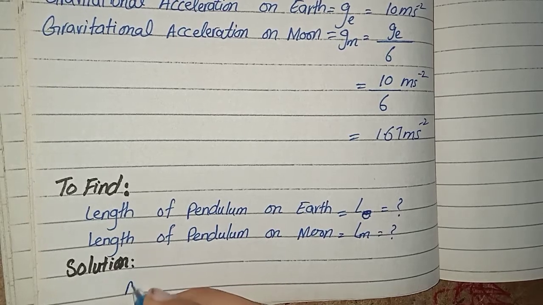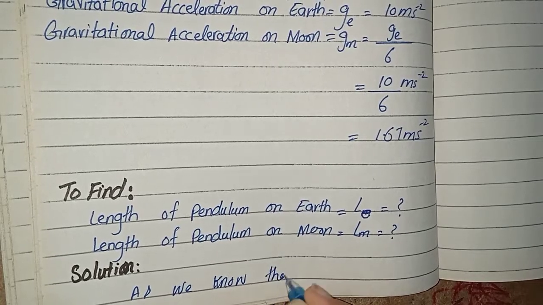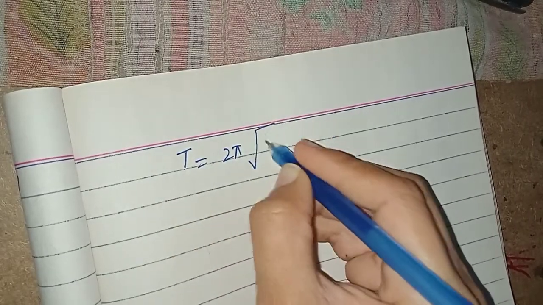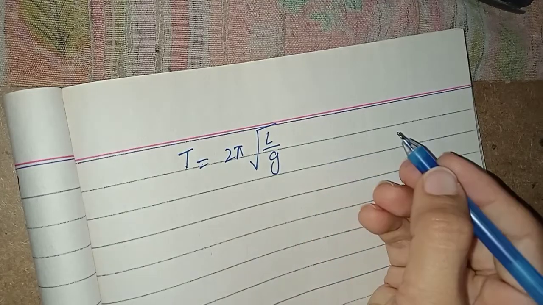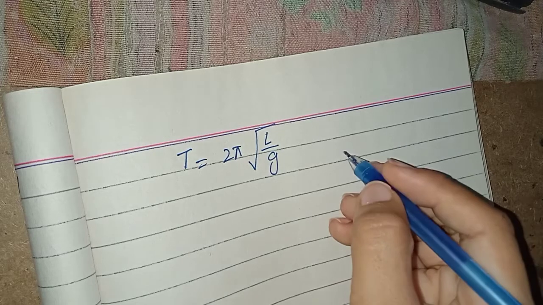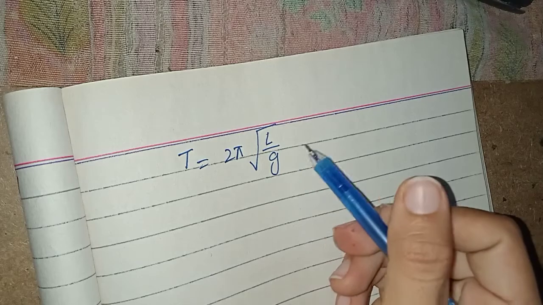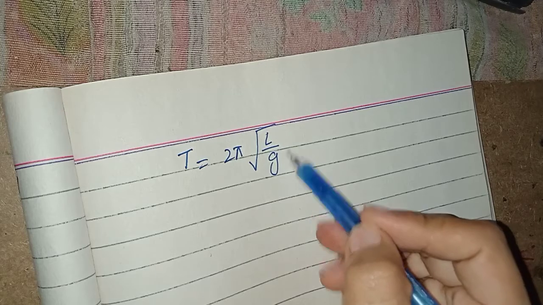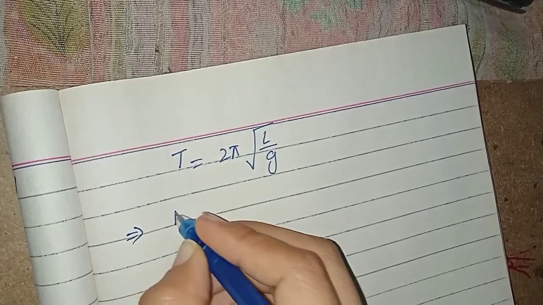Okay, as we know that T is equal to 2 pi under root L over G. This is the fundamental, you may say the actual formula to find the time period of a pendulum. But we have to apply the conditions when we are going to find the length of the pendulum on earth and the length of the pendulum on moon. Let me find it first for earth.